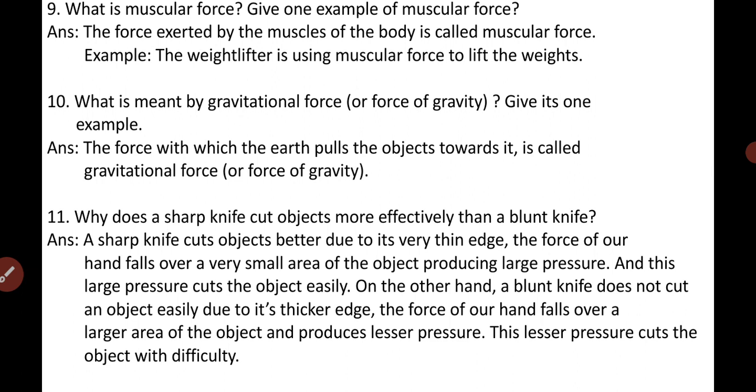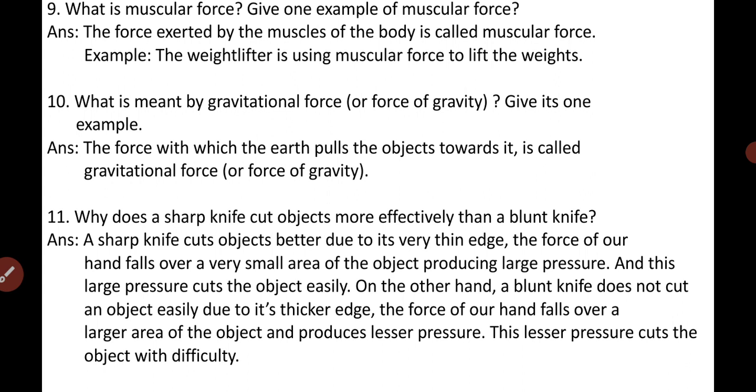Next question, what is meant by the gravitational force or force of gravity? Give its one example. Okay, here the answer is, the force with which the earth pulls the object towards it is called as gravitational force or the force of gravity. Here I have not written the example. You can write the example by yourself also, or I will just dictate it to you.